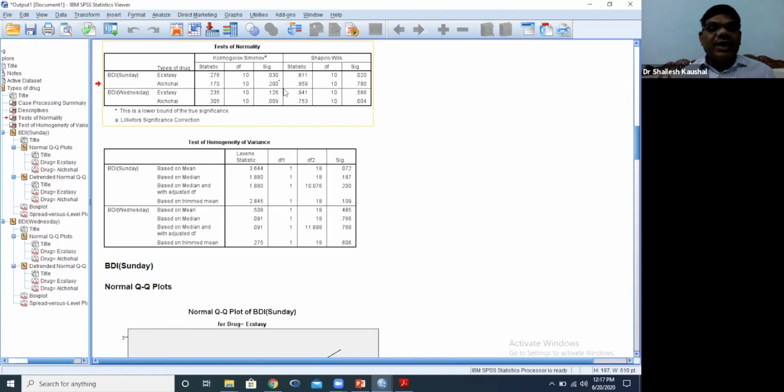Now second, for the alcohol group, the p value is 20%, meaning greater than 5%. Again, this data is normal because the p value is greater than 0.05. Now third case, Wednesday, ecstasy tablet, significance value 0.126, again that is 12.6%, meaning greater than 5%. It means our data is normally distributed. But for the alcohol group, again it is not normally distributed.